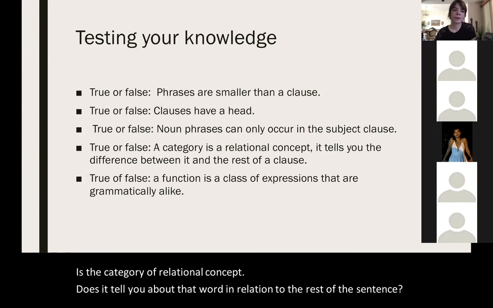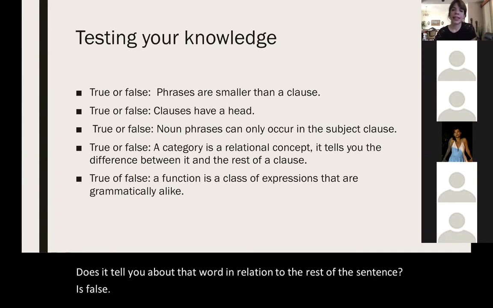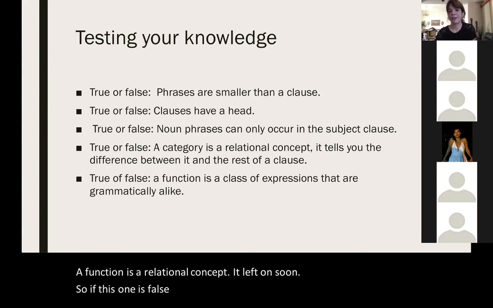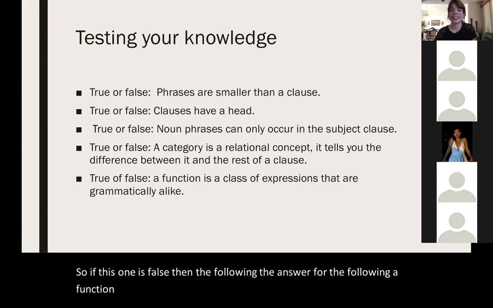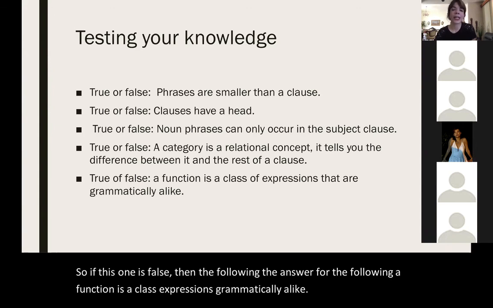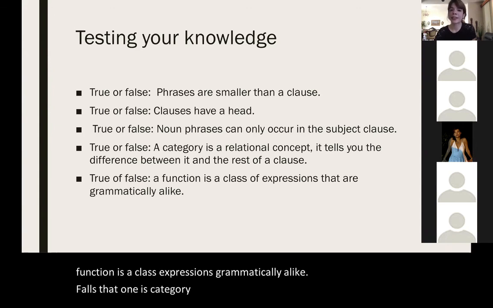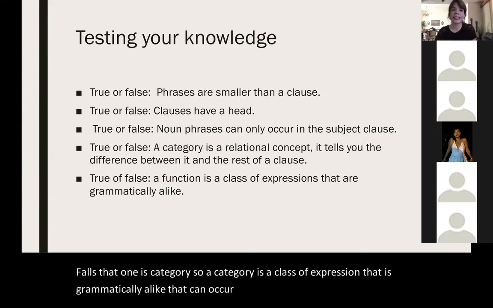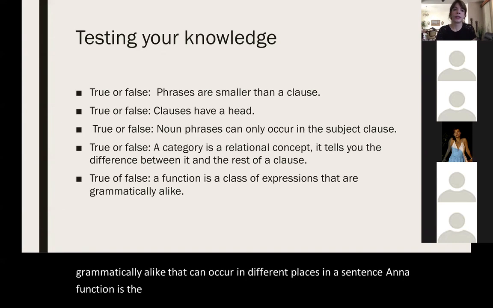It is false. A function is a relational concept. Es la función. So if this one is false, then the following, well, you know the answer. A function is a class of expressions grammatically alike. False. That one is category. So a category is a class of expressions that is grammatically alike that can occur in different places in a sentence. And a function is the relational concept that tells you the position of that word in relation to the rest.